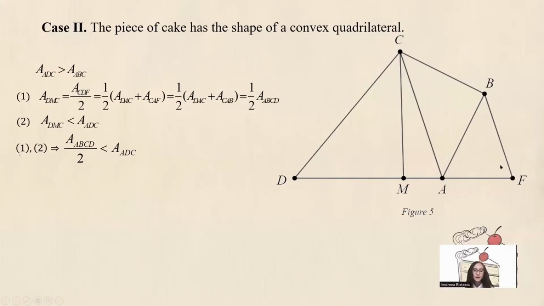In the triangle CDF, CM is a median, so it splits the triangle into shapes having equal areas. Using the two results obtained, we deduce that the area of the triangle DMC is less than the area of the triangle ADC. So point M lies for sure on side AD of the quadrilateral ABCD, and line CM is the solution to our problem in this case.